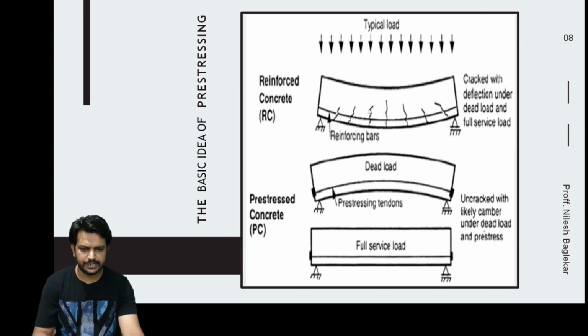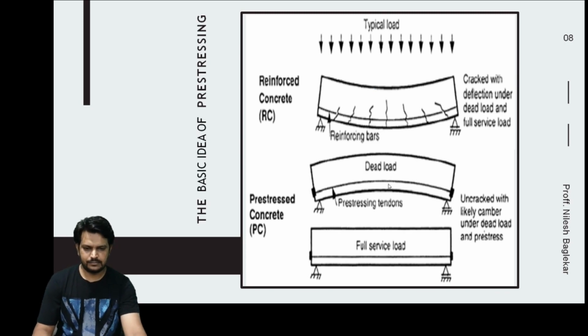Here is a conventional reinforced concrete beam which is now supporting a typical load. It may be any load, say a live load. Beyond the moment of resistance of this beam, there will be a sagging of the beam and cracks would develop over here. And this is the basic load carrying mechanism of RCC.